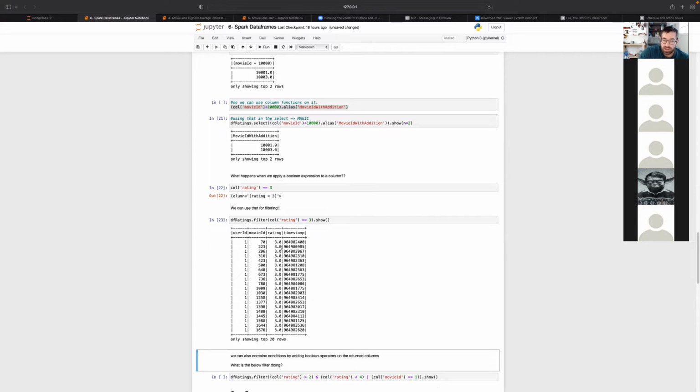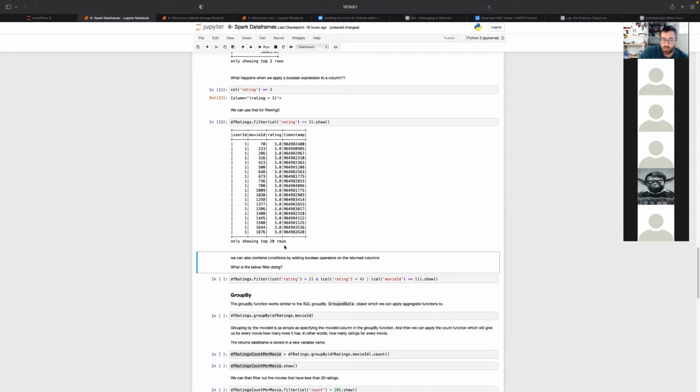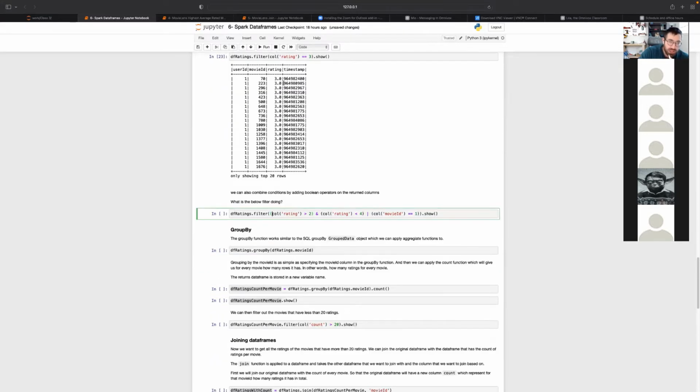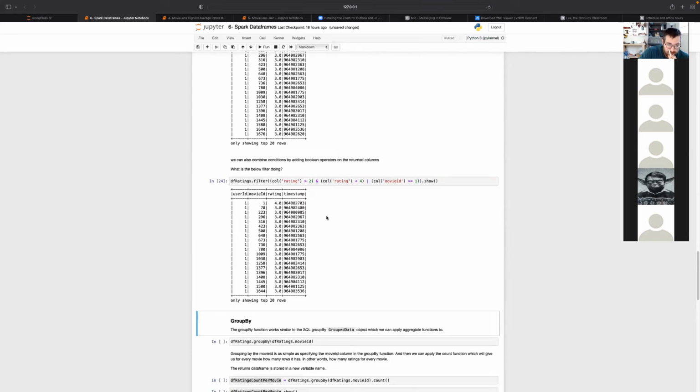And you can even combine conditions on these expressions. So here, I'm asking you, what is this filter below doing? Who can analyze what this is doing? You're filtering for a column that has a rating bigger than 2 and a rating between 2 and 4, so it would be 2 and 4, or movie ID 1.